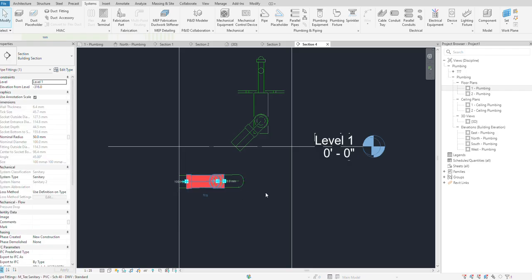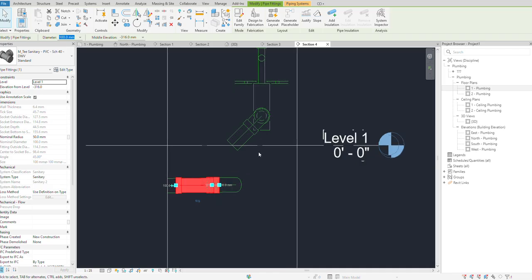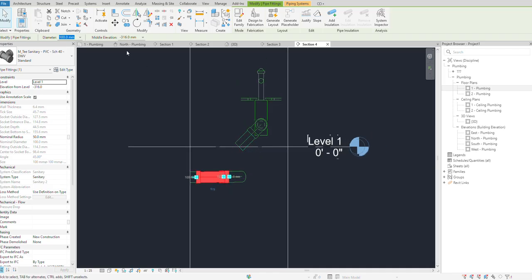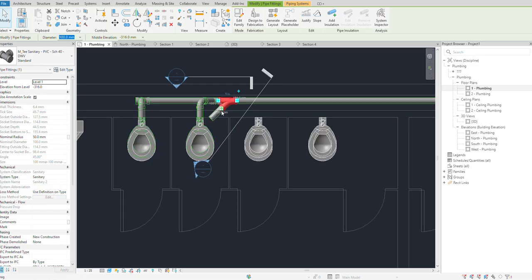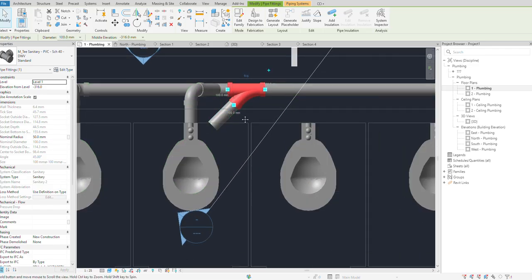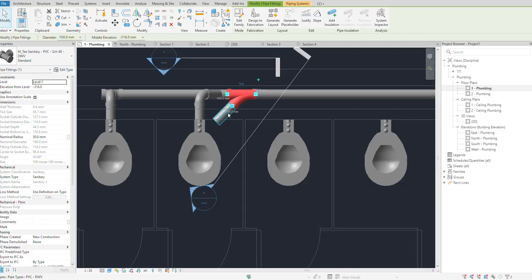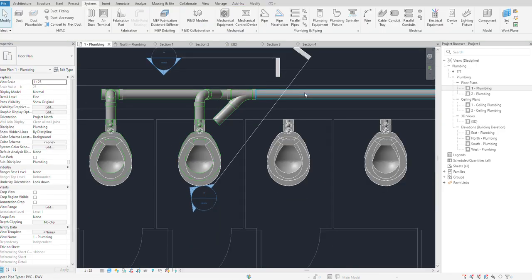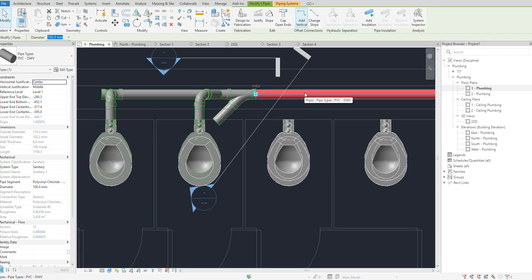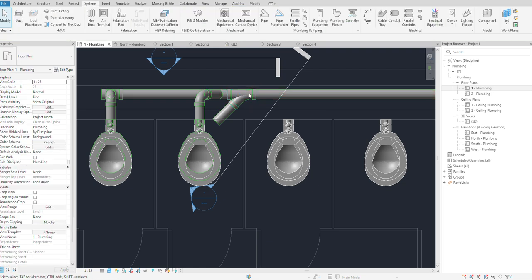This is my Y branch, sorry, T. I need to get it aligned to this one. This method is generally used when it is too close. I want it to align like this.